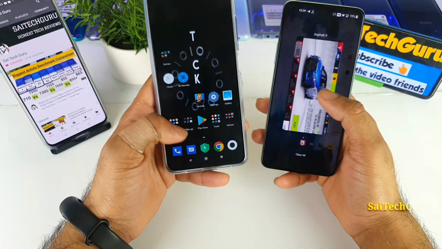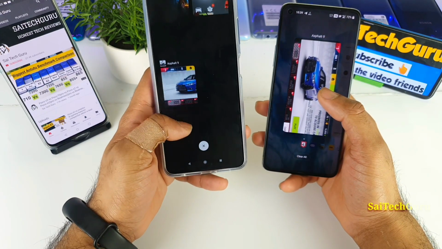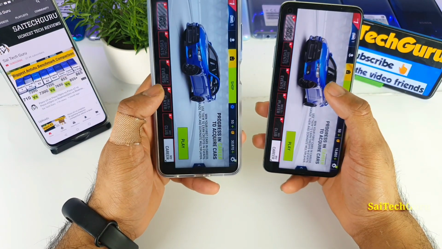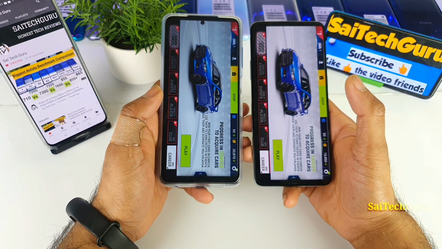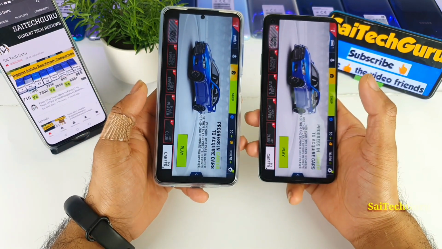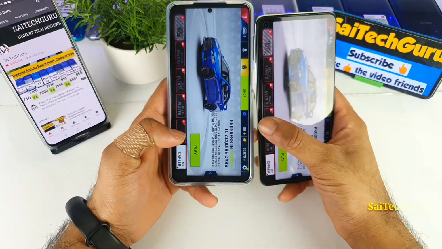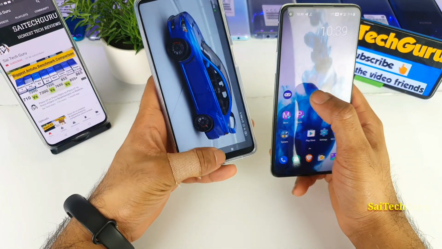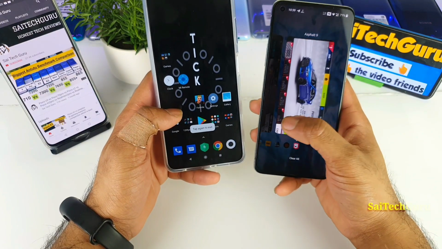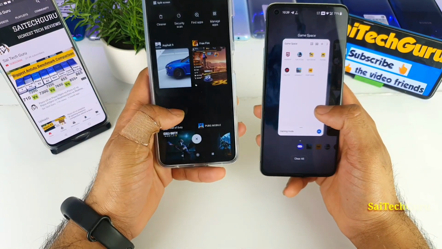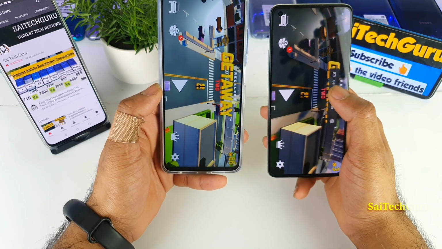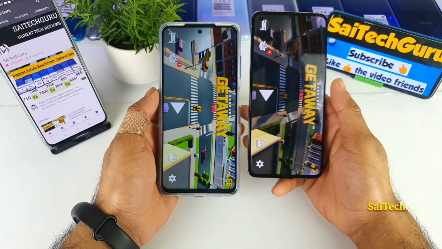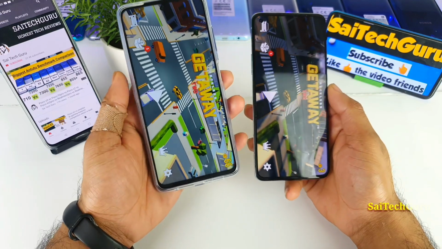Which is Asphalt 9. Asphalt 9 did stay in the memory, as you can clearly see in both phones, even on the Poco X3 device. That's a good thing. So Asphalt 9 is there. Let me go back to the other game, the final game, which is Gateway 2. So let me try to open it here. As you can see, even Gateway 2 is also in the memory. So overall, two games are in the memory on the Poco X3 device.